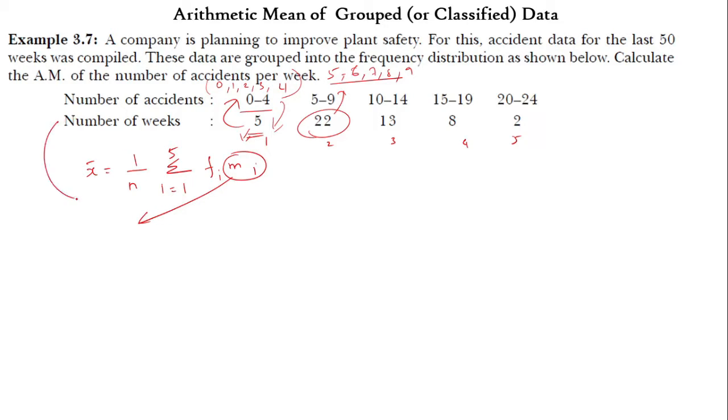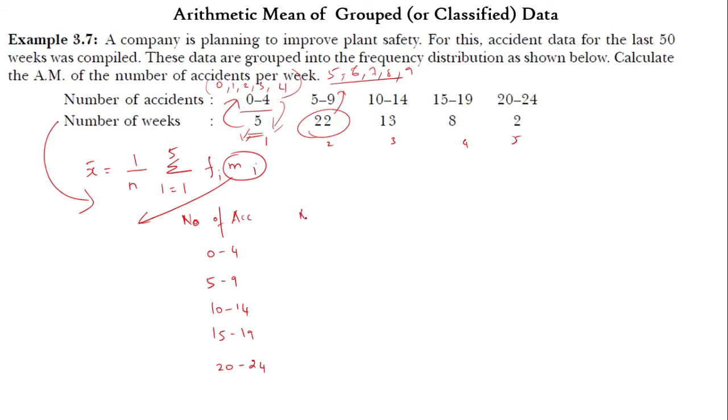First of all, we have to make this in a column. So number of accidents: 0 to 4, 5 to 9, 10 to 14, 15 to 19, 20 to 24.